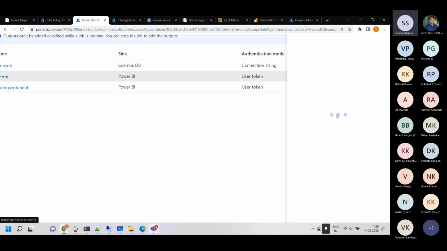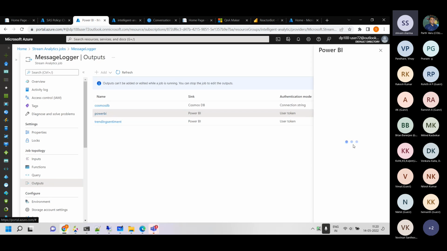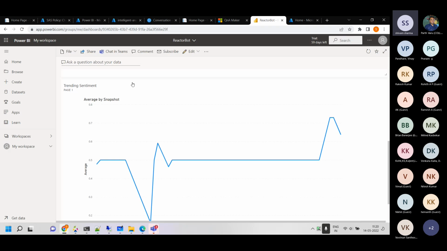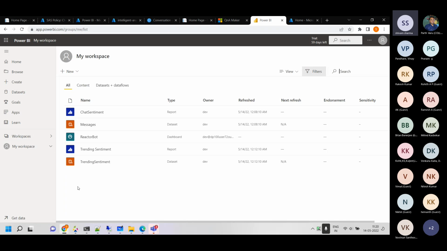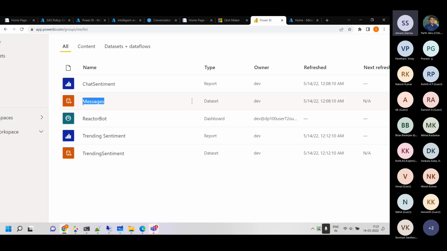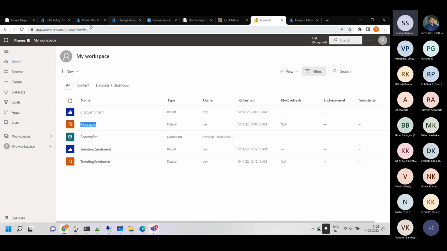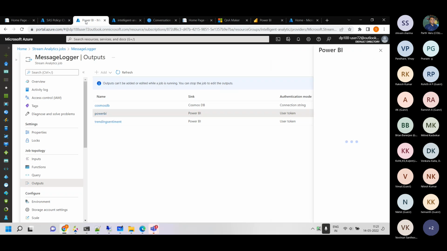This Power BI output is going to the average sentiment score data set in Power BI. It should load here or not. We'll just see in Power BI if it doesn't load there. You will see that I have two data sets over here: the messages data set, and the other is trending sentiment. So this messages data set is where this output is sending. And I think I'm logged in with a different user in Power BI.